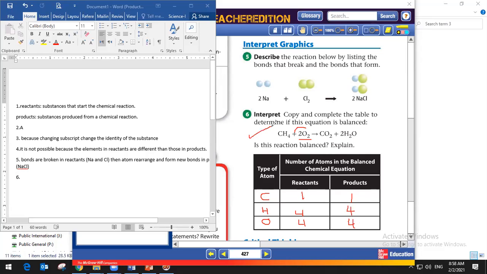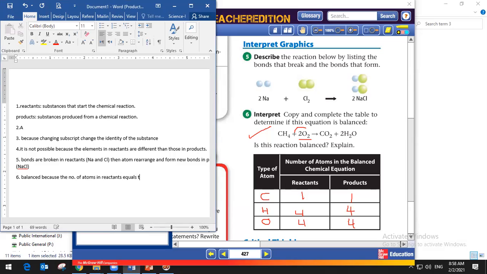Yes. Of course, it's balanced. Clearly balanced because, as we can see here, the number of the atoms in the reactants equals the number of the atoms in the products. So like this, we could say it's balanced, because the number of atoms in reactants is equal to the number of atoms in products. Is it clear like this?